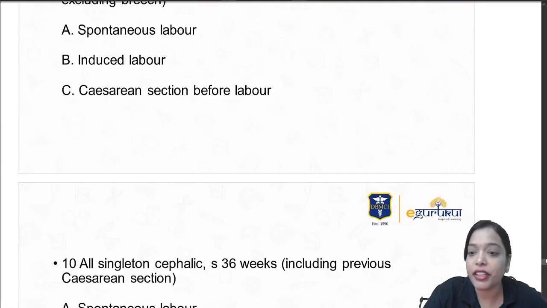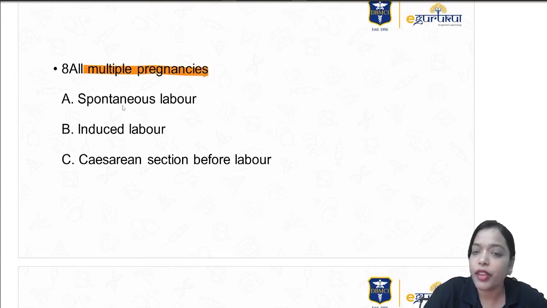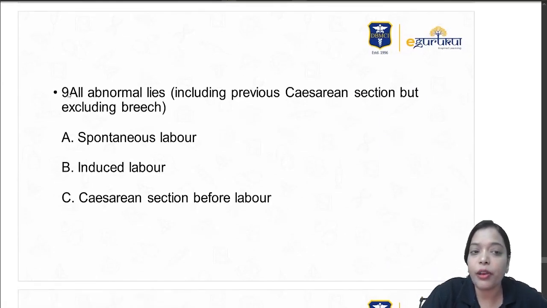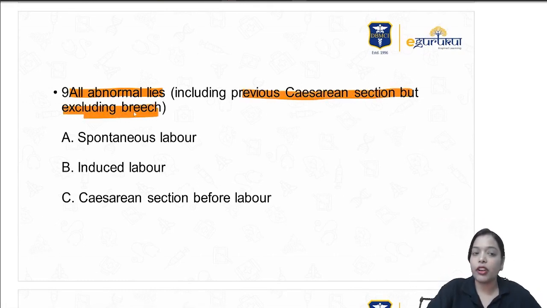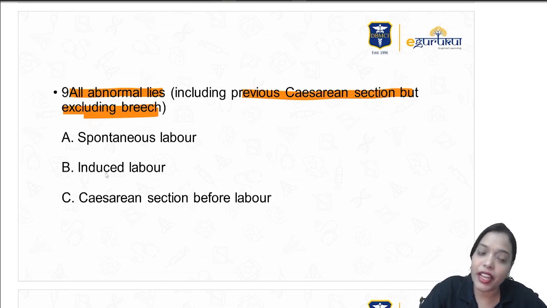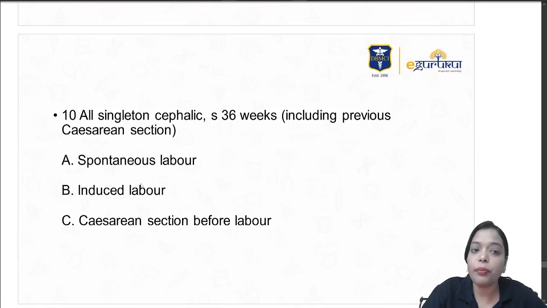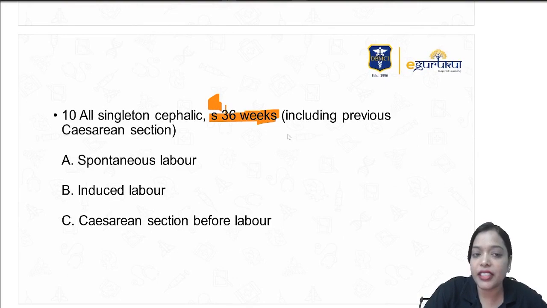Eighth category are twins, multiple pregnancies. So A spontaneous labor, B going into induced labor, C cesarean section before labor. Ninth, all abnormal lies including previous cesarean section but excluding breech, because breech is already covered in 6 and 7. So like oblique lie, transverse lie, all abnormal lies in the 9. 9A spontaneous, 9B induced, 9C cesarean section before labor. 10th is preterm, all singleton less than 37 weeks. Okay.